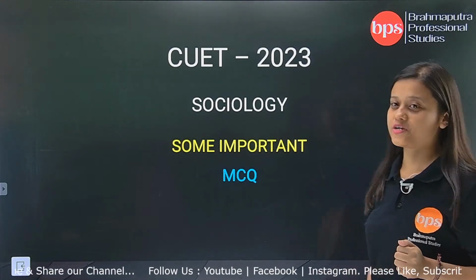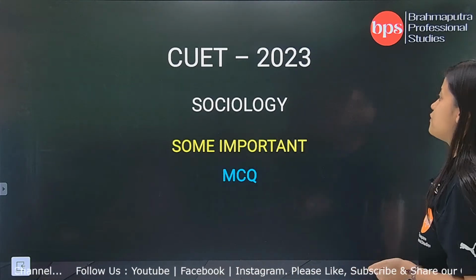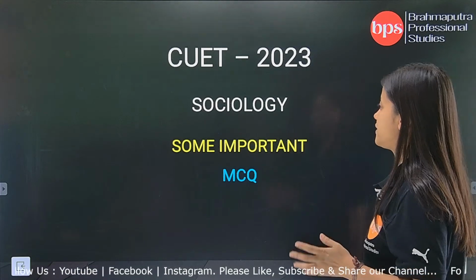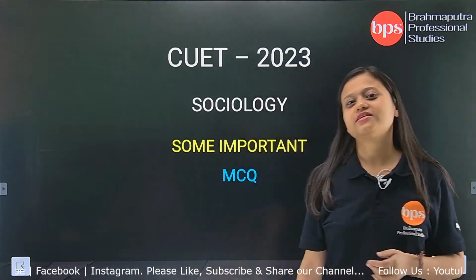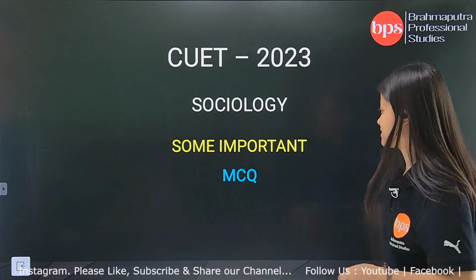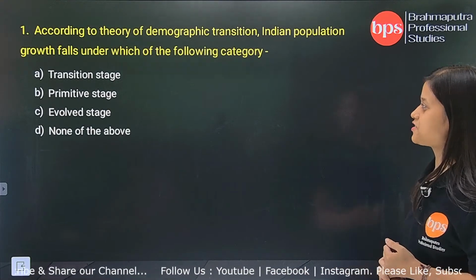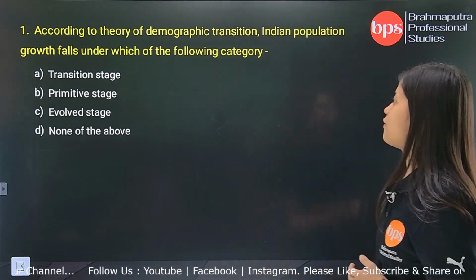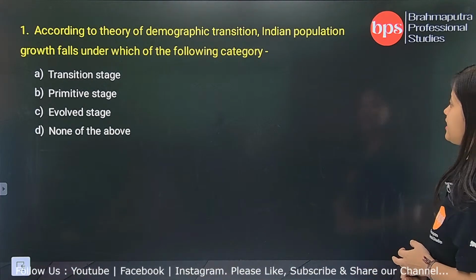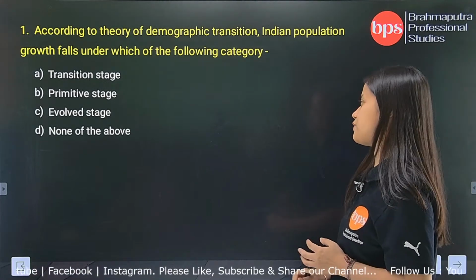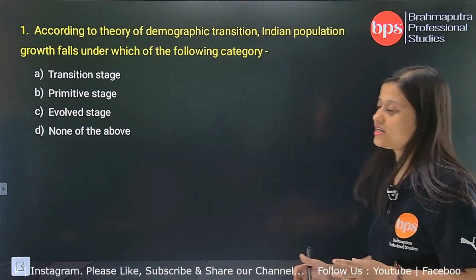So today in this special live class, what are we going to do? We are going to discuss some important MCQ for the subject sociology. Okay, so let's start. The first question is, according to theory of demographic transition, Indian population growth falls under which of the following categories? So very tricky question.